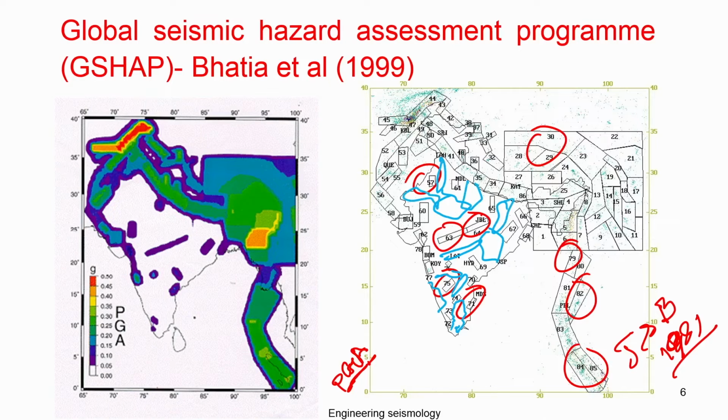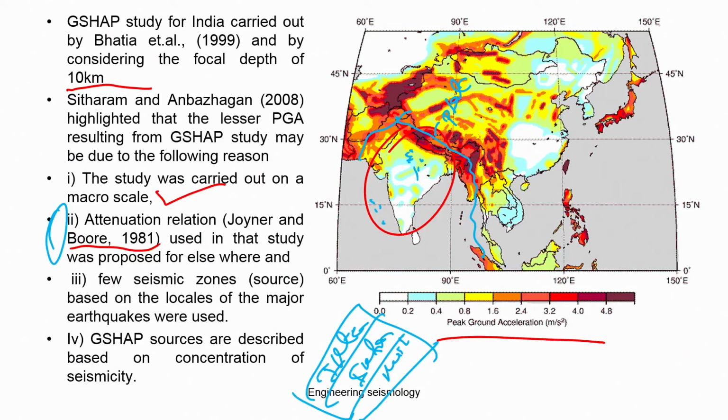So the active fault study, the fault activity, the seismic activity potential that may cause future earthquakes, is not explicitly modeled in the GSHAP map generated by Bhatia et al. 1999. That is the message we can take from here. That's why the sources are described based on the constant of seismicity. They took the past seismic record and considered that the sources are only located at those locations.